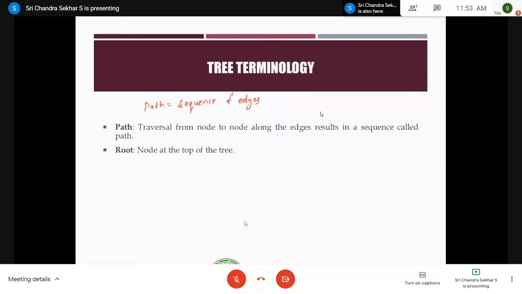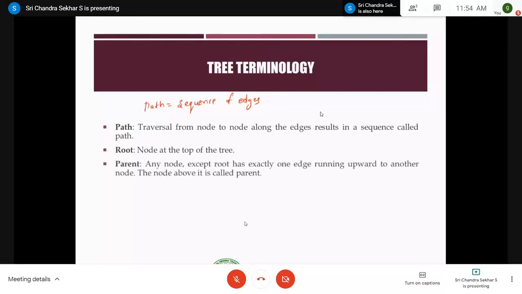And coming to the root node, the node which is at the top of the tree is called the root node, right? Or else you can also define it like this: a node which does not have a parent is called a root node, right? Next, parent. Any node except root. As I told you while giving the definition, the root will not have any parent node. So the node which does not have any parent is called the root node.